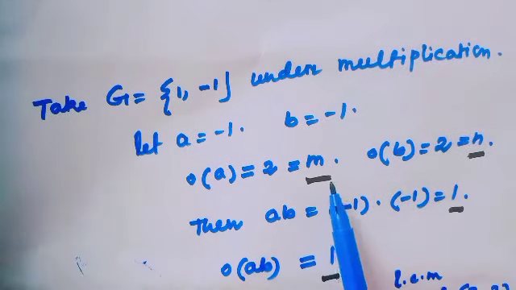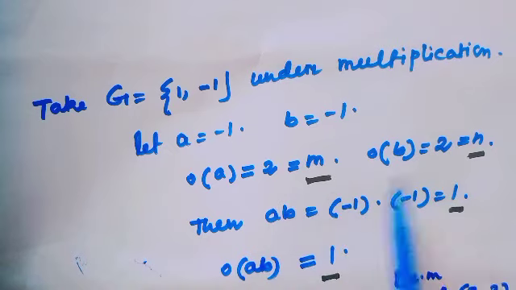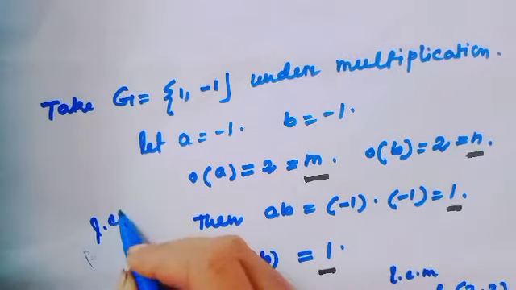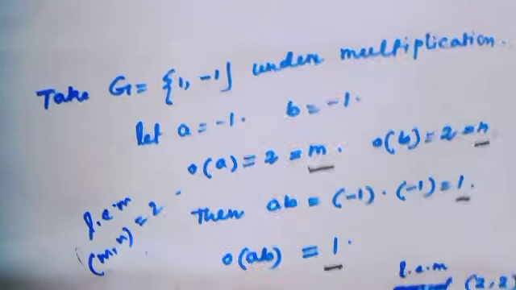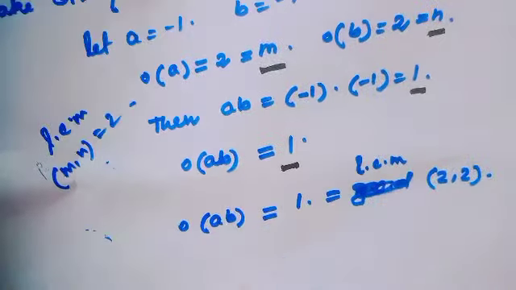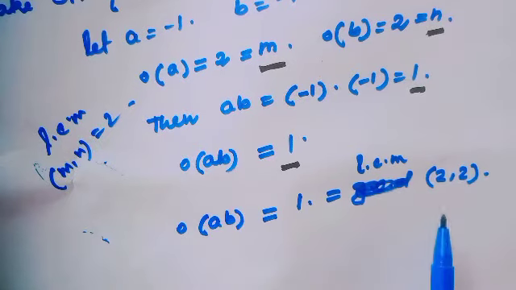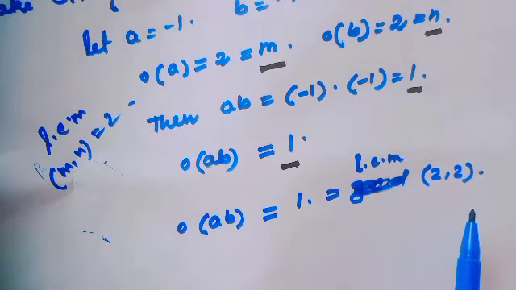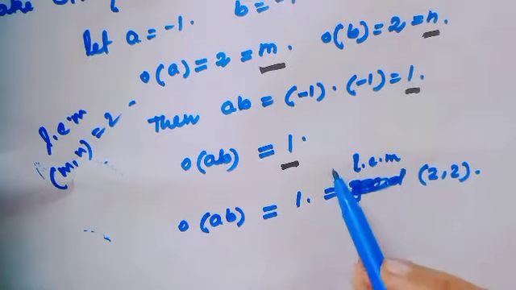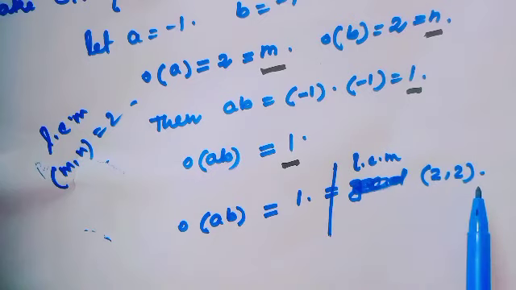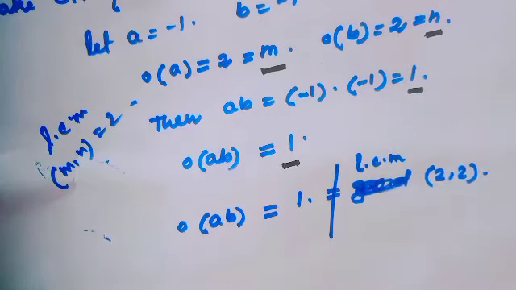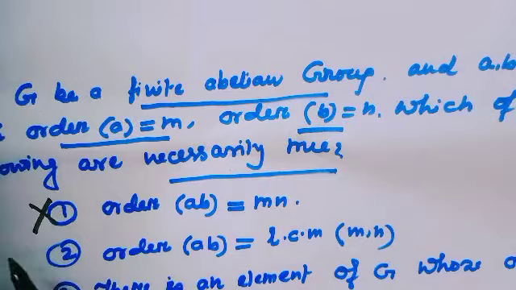And LCM of m and n would be 2. Is order of AB equal to LCM of 2 and 2? No. This is not possible, because order of AB equals 1, which is not equal to LCM of 2 and 2. Therefore, the second option is a wrong option.